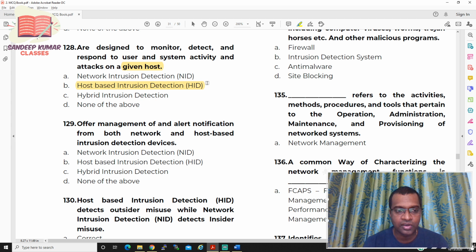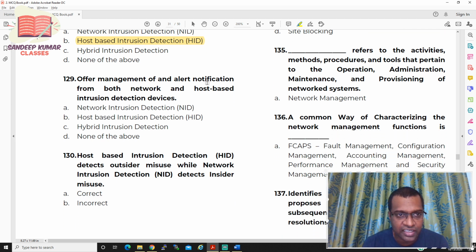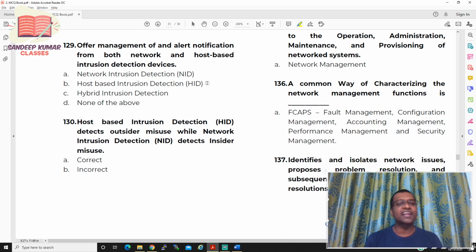Now let us move to question number 129. Offers management of and alert notification from both network and host based intrusion detection system. So option A, NID, option B, HID, option C, hybrid intrusion detection system, option D, none of the above.